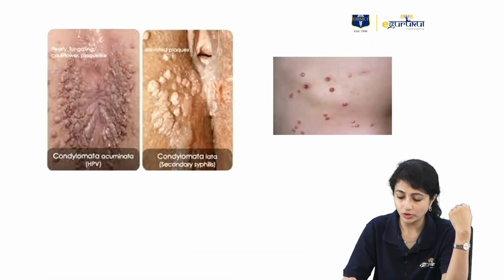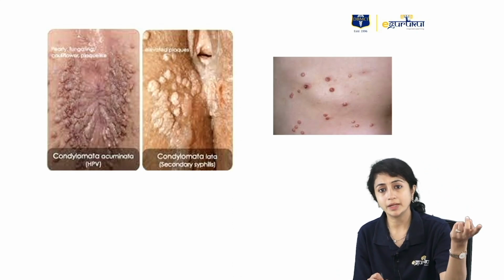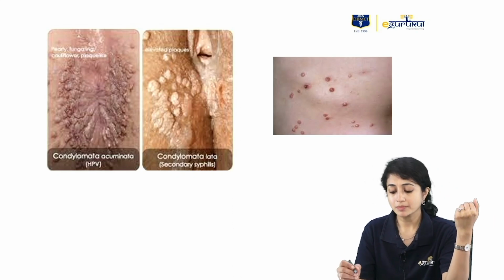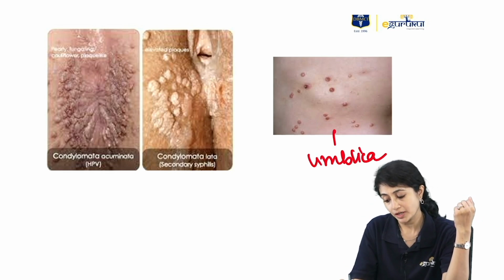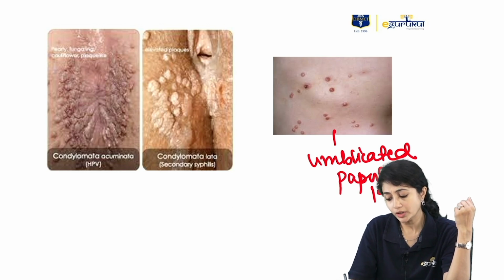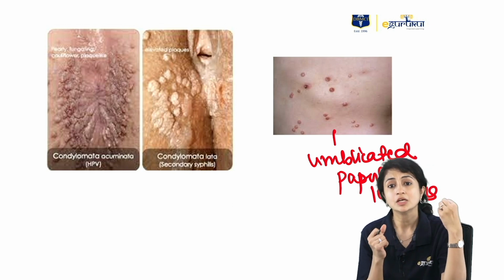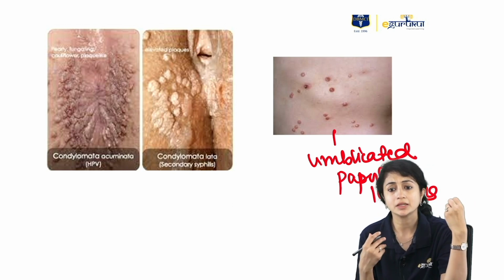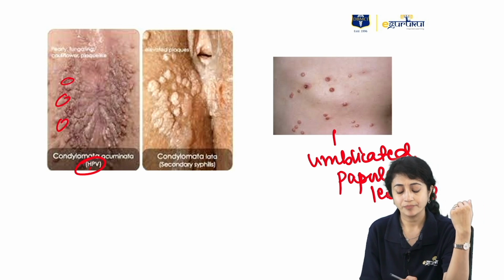Let's look at all the options which have been provided. Molluscum can be painless, but it presents with umbilicated papular lesions. Condyloma lata and condyloma acuminata present in the groin area, the perianal area, and the genital area. Condyloma acuminata is caused by HPV and presents with verrucous lesions.